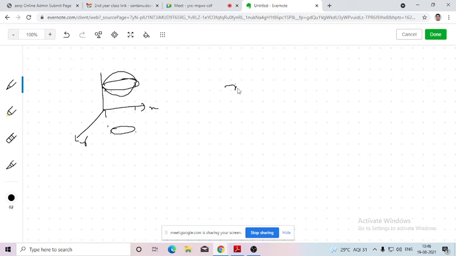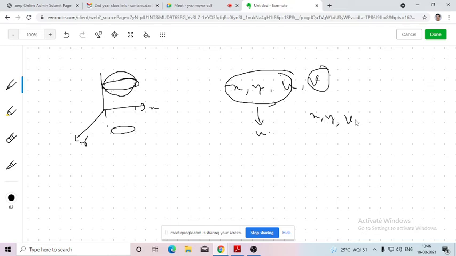So here also there are a total of 4 variables: x, y, u, v. So I could take the projection of the imaginary geometrical figure on the u axis, then it will be only 3 variables. If I take the projection along the v axis, or v plane, then I will get only 3 variables, x, y, u. If I take the projection on the u axis, I will get x, y, v. So by taking the projection, I can reduce the number of variables. I'll show it later. So although there are 4 variables, if I take the projection, the number of variables can be reduced to 3. So in that way, I could accommodate their relationship in a 3-dimensional plane. That is the one thing.